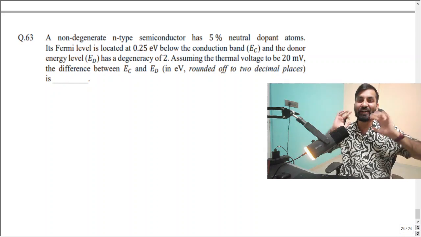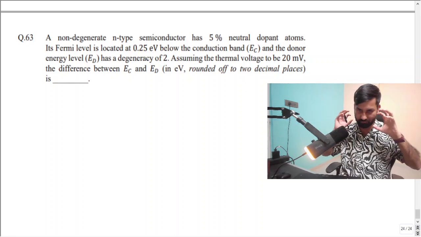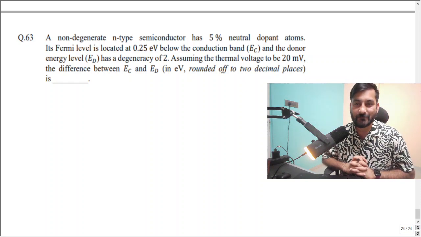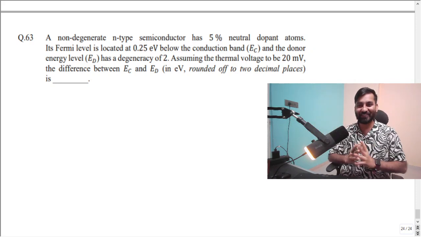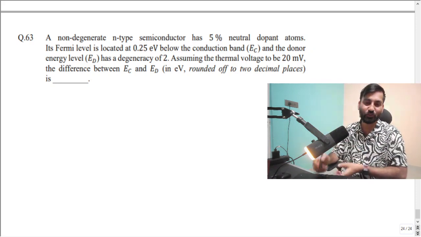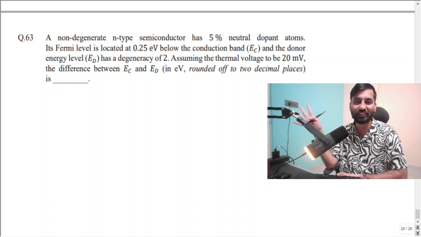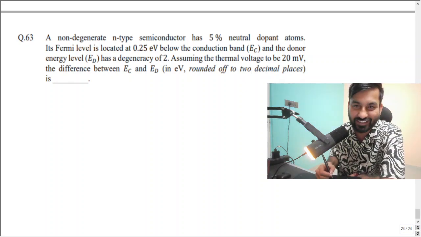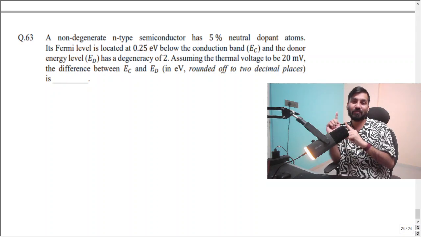5% means 95. Let's say 100 dopants are there, 100 donor atoms are there that you introduce with the help of doping, right? Doping is a phenomenon, okay? Understand? So only 5% are not ionized, okay? 95% are ionized, right? So you can say that 95 electrons are free to participate in conduction. Only 5 are sitting, you can say they are not ionized. So that n equal to nd will always be correct. Whatever is ionized, they will be the number of electrons, right? But nd plus will not be equal to nd.